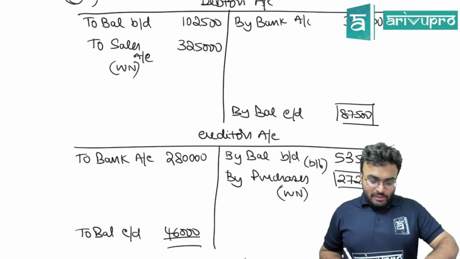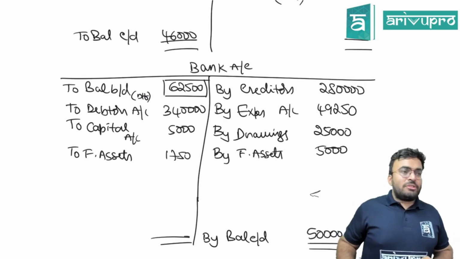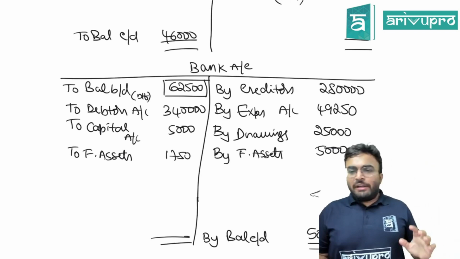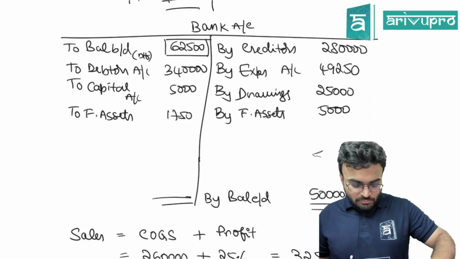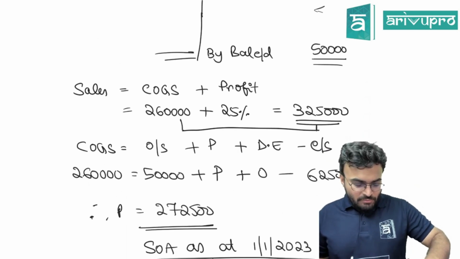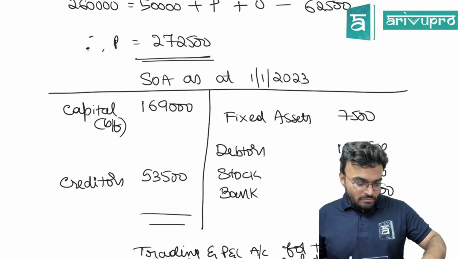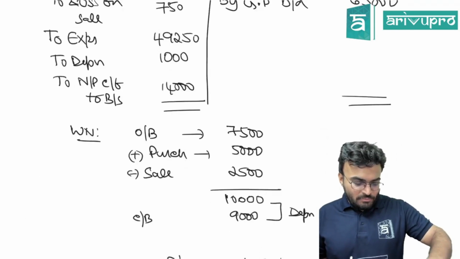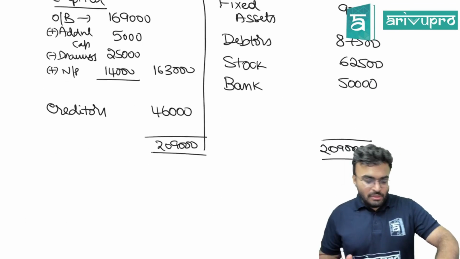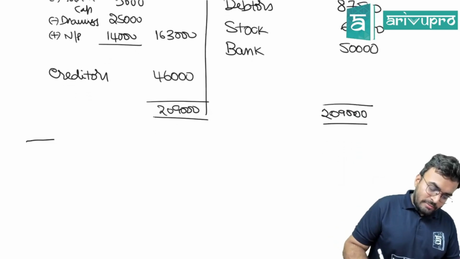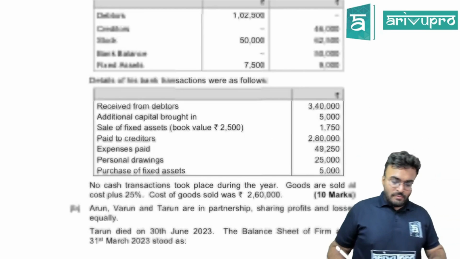Can we go further? After that, bank balance. I hope there is no confusion there. Everyone got it? That was 3A. 3B.